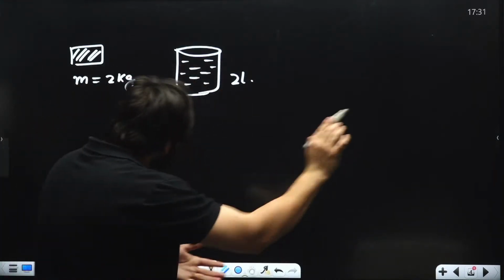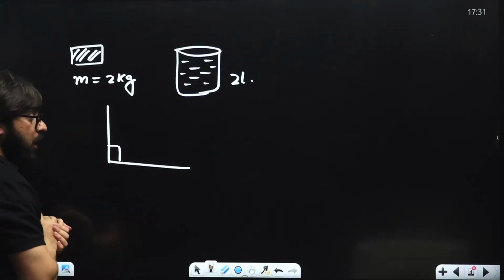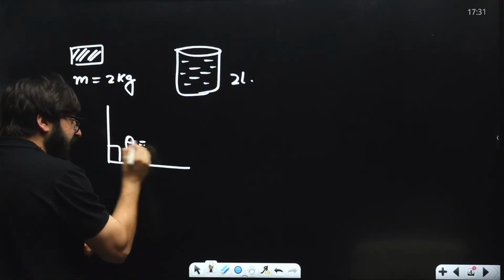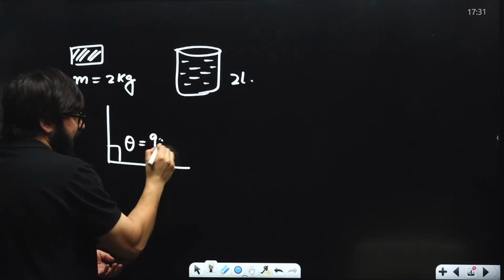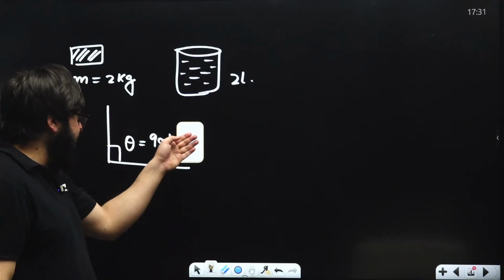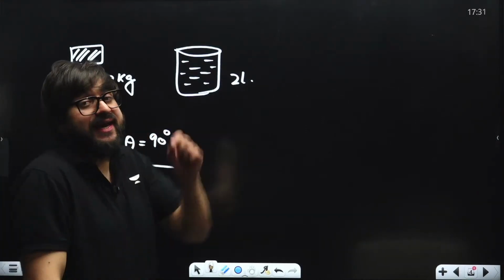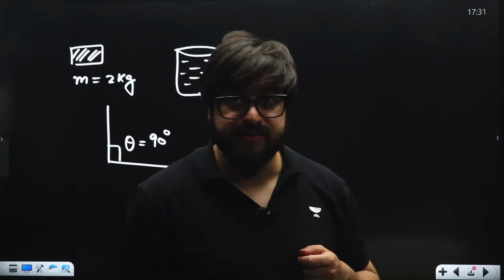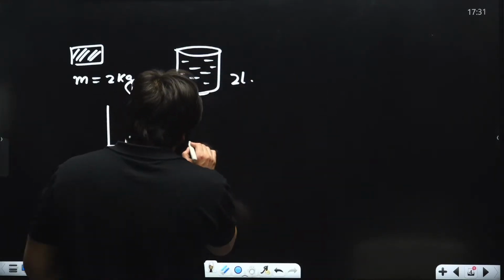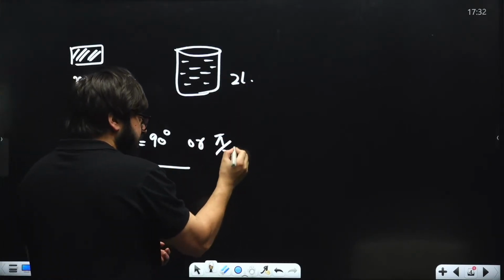Similarly, if I say I have got, let's suppose, this angle over here. What is the value of this angle? Will you say, sir, this is 90 kg? No, sir. Why? Because we do not measure the angle in kgs, but we measure the angle in degrees. I can say this is 90 degrees. Or we measure the angle in radians. We can also say this is pi by 2 radians.